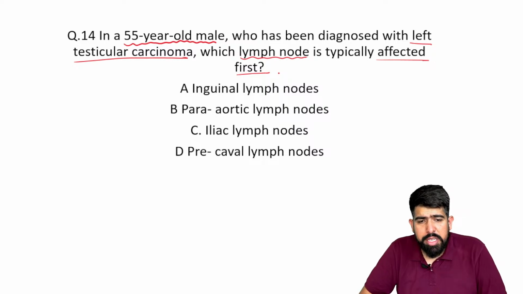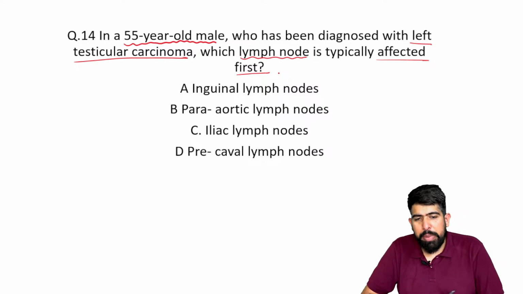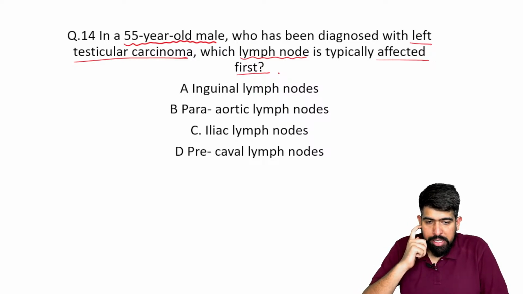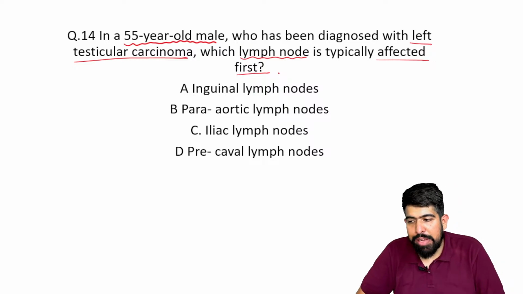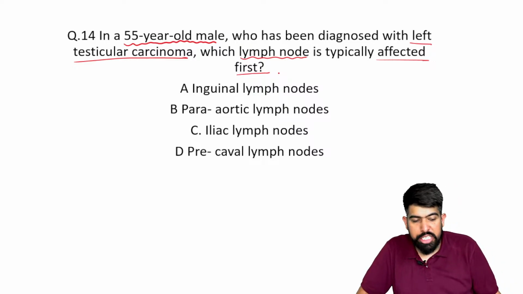The options are: A, the inguinal lymph nodes; B, para-aortic lymph nodes; C, iliac lymph nodes; and D, paracervical lymph nodes. What will be your answers, guys? I'm waiting for your answers in the chat box.